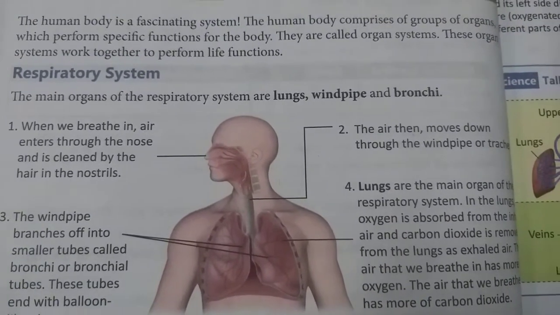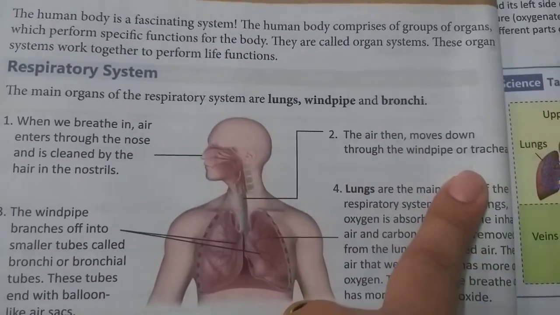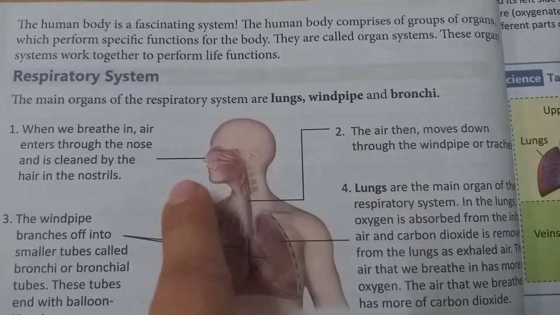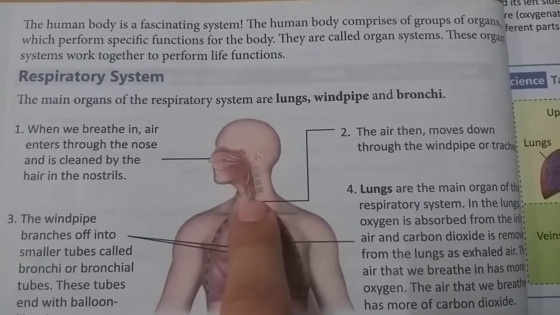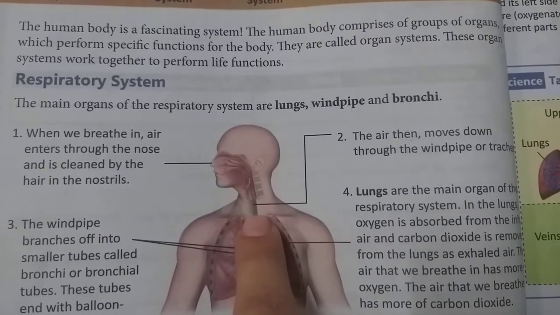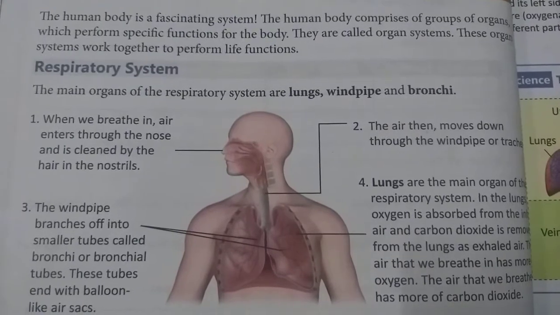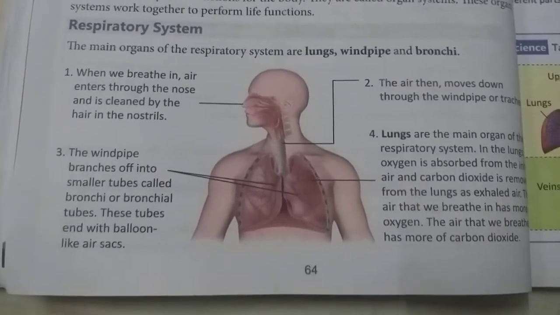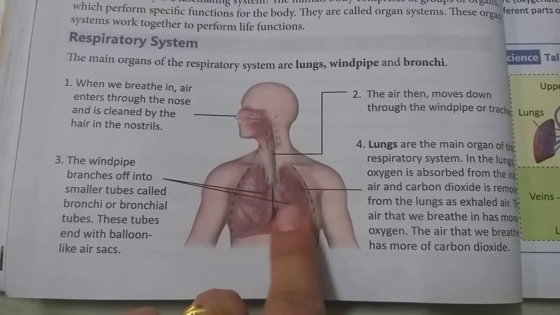Now second one, the air then moves down through the windpipe or trachea. So when we take air from our nose, then air reaches in our windpipe and we call this organ trachea also. So what is this organ? This is trachea or windpipe. Third one is, this is third.